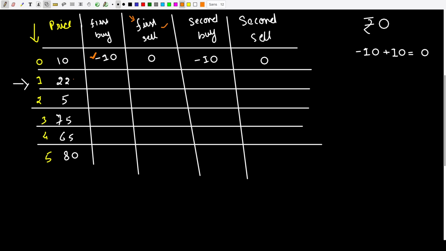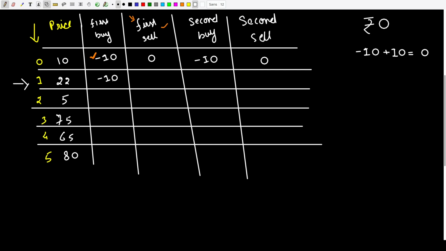So it makes sense to buy the stock for 10 rupees, right? What we are trying to do over here is that between these two values, I'm choosing the minimum value. Since minus 10 is the minimum, I'm going to go ahead and buy the stock for 10 rupees rather than 22 rupees. Since I bought the stock for 10 rupees, the amount of money I owe right now is 10 rupees.